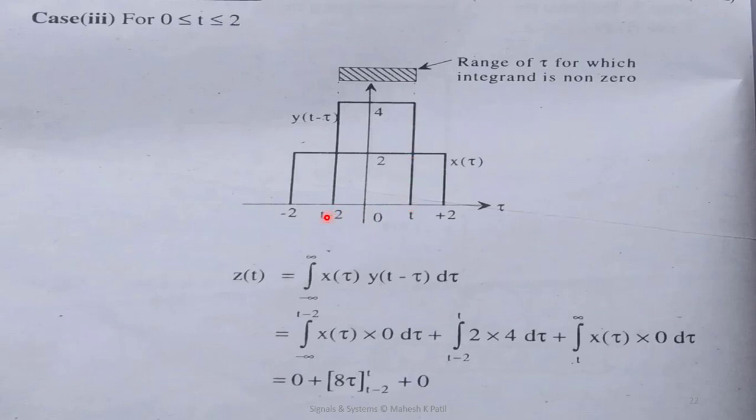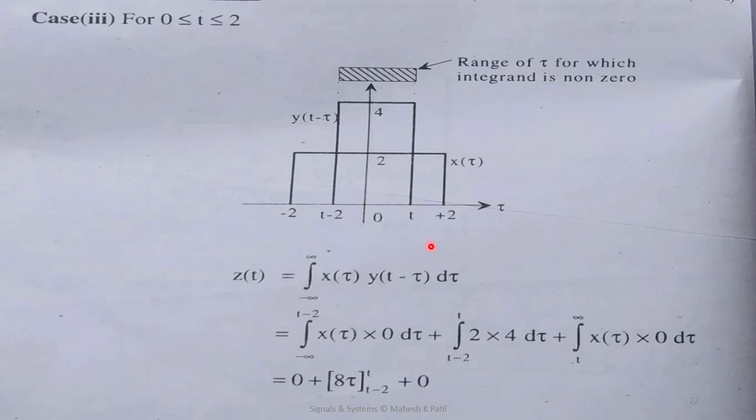This is t minus 2 and t. For this region, this is y(t minus tau) and this is x(tau). So overlapping exists for this region. x(tau) value is 2 and y(t minus tau) value is 4, so this integration is possible.